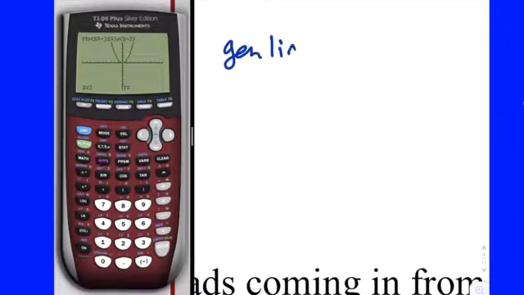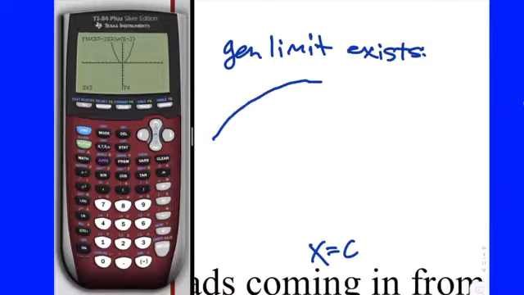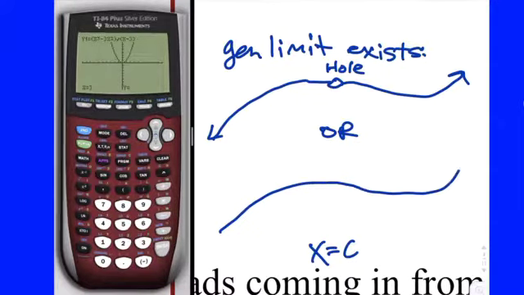Now, there's only two cases where that's going to be true. The general limit will exist in only one of two cases, and I'll do it graphically. Let's call this x equals c. The function can come in like this, and at c you have a hole. There could be a hole there. Or it could be something that looks like this, and you actually have a continuous function there. Those are the only two instances graphically where the limit will exist, because those are the only two where if you approach from the left and the right side, you're approaching the exact same y value, okay?